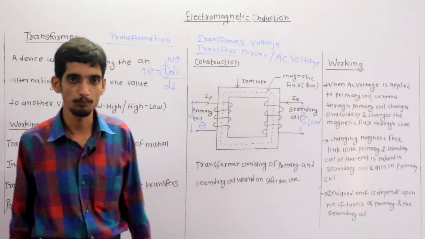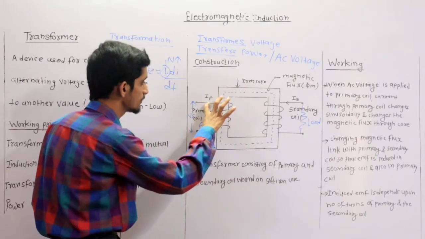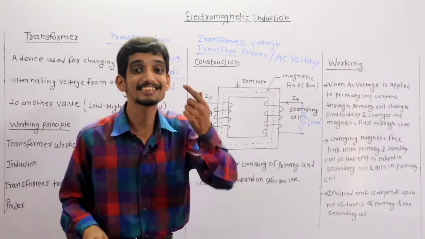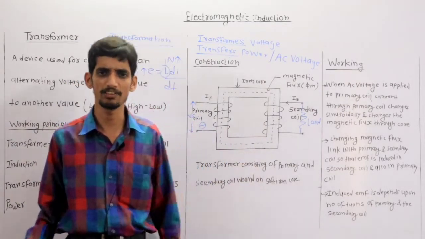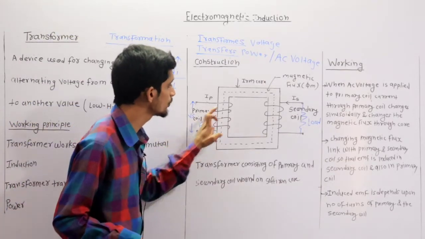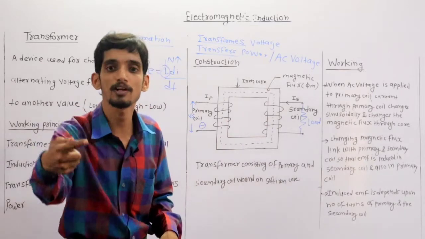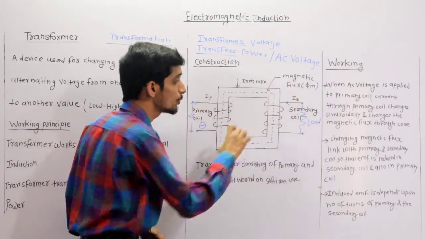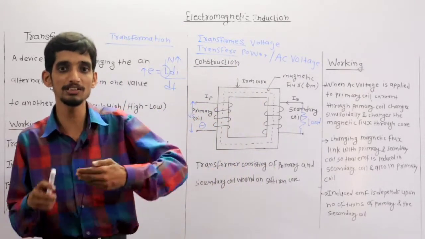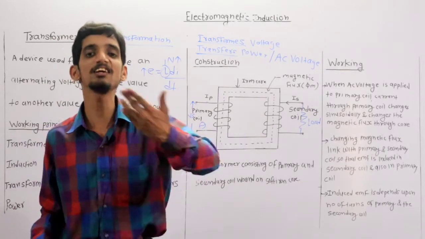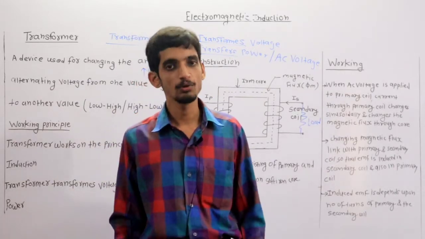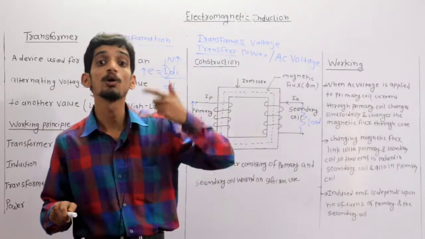Clear? Another important point. If a transformer converts low voltage to high voltage, then that transformer is called a step up transformer. I will give you this in the derivation, don't worry, but for the time being you should remember it. When the transformer converts low voltage to high voltage, it is called a step up transformer, and when a transformer converts high voltage to low voltage, it is called a step down transformer. So step up, step down means an increase or decrease in the value of the voltage. Clear? Okay, so in this way the transformer works.